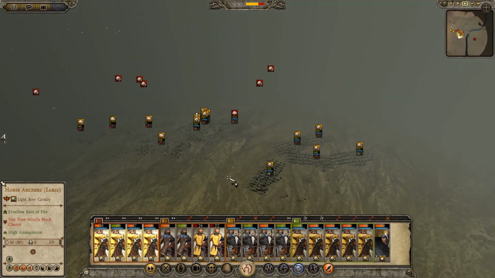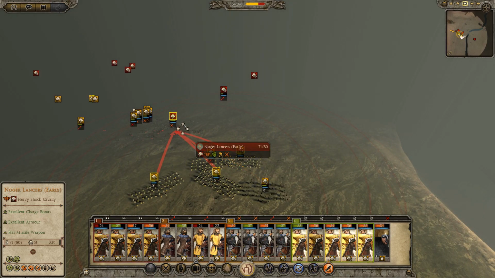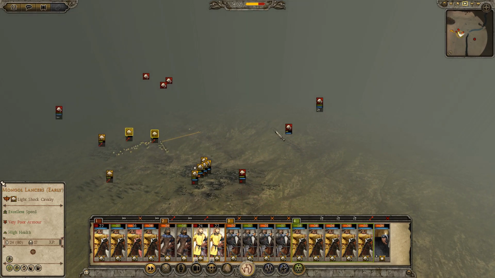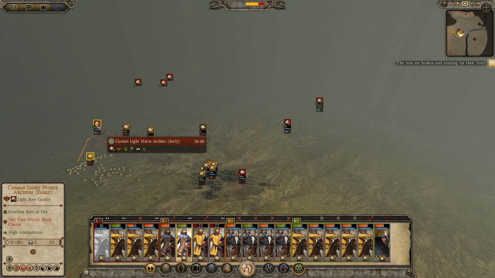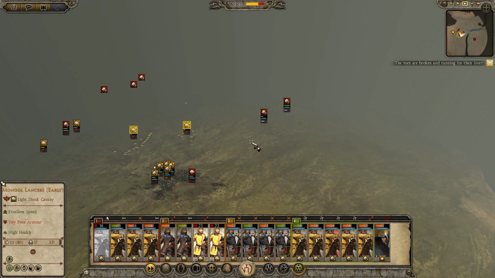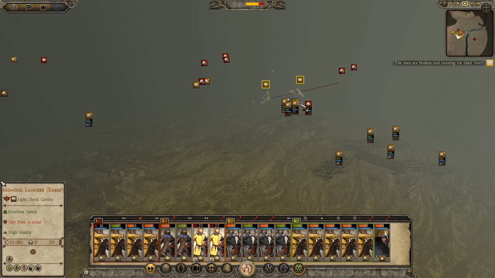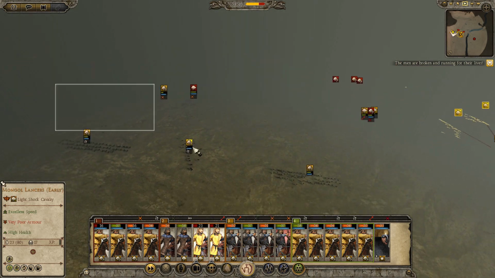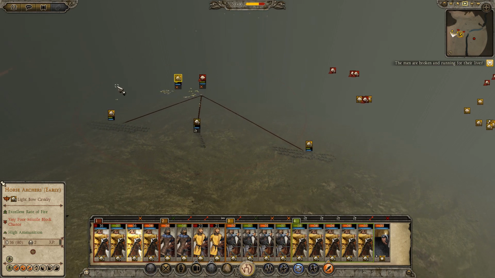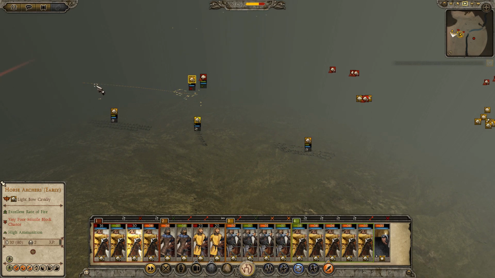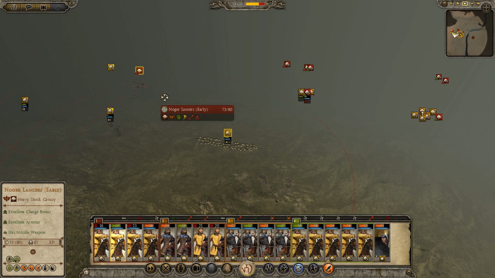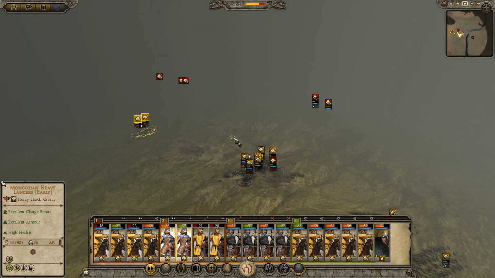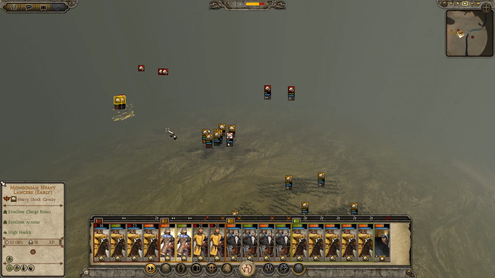Shoot, let them charge me. Yeah, just volley those guys in the back for me. You guys get around the flank. These guys want to actually charge in, so that's fine. Good charge into them. Oh my gosh, this is ridiculous. Stop actually engaging them, please. I should actually put them on skirmish mode if I know what's best for me. There we go. They're good. Make sure they shatter, though.